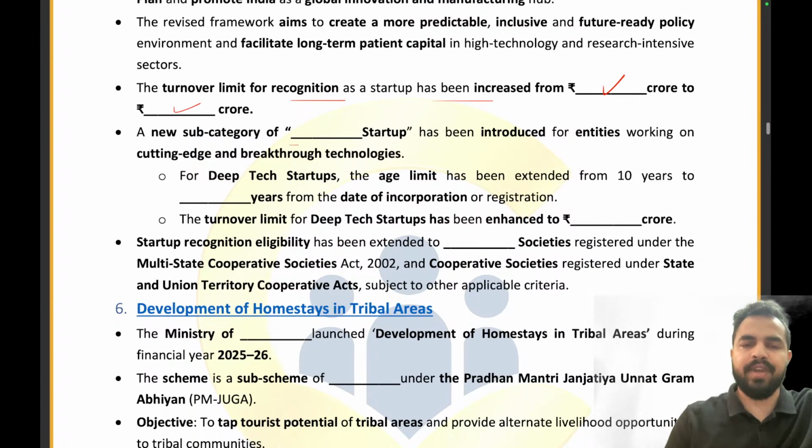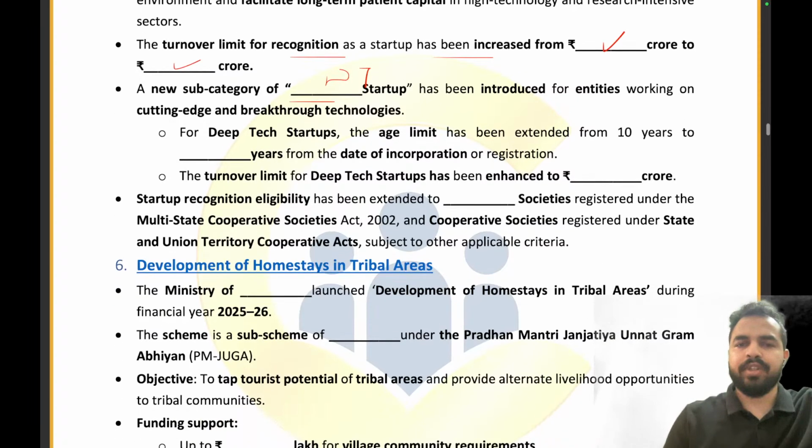A new subcategory of Dash, which new subcategory has been launched? Deep tech startup has been introduced for entities working on the cutting edge and breakthrough technologies. For the deep tech startup, the age limit has been extended from 10 years to how many years? To 20 years. Absolutely right.